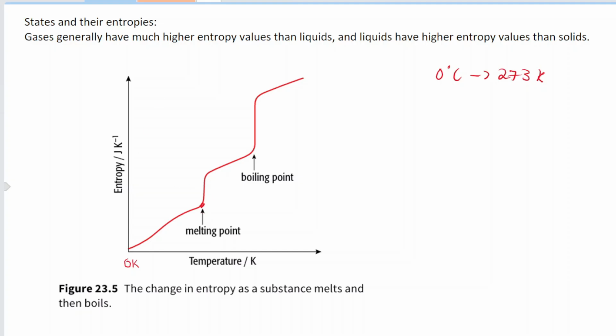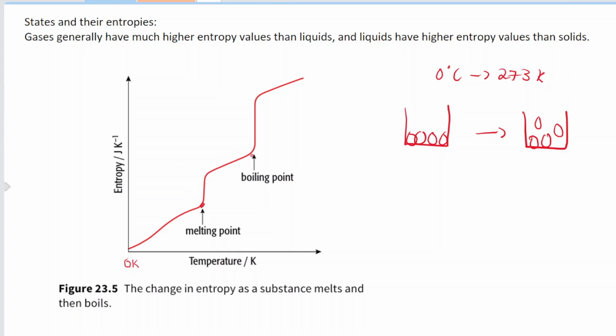So when it reaches a certain temperature over here, this is 273 Kelvin, it will start to melt and become a liquid. Now remember what we said about the states, that gases have high entropy values, followed by liquids, followed by solids. So when you go from a solid to a liquid, are you increasing the entropy or are you decreasing it? You'll be increasing the entropy because you're increasing the randomness or the disorder of the system. For example, this normal solid will now be more dispersed or more random because it's now a liquid, so the particles are more separated, right? So you can see that the entropy value has been increased.